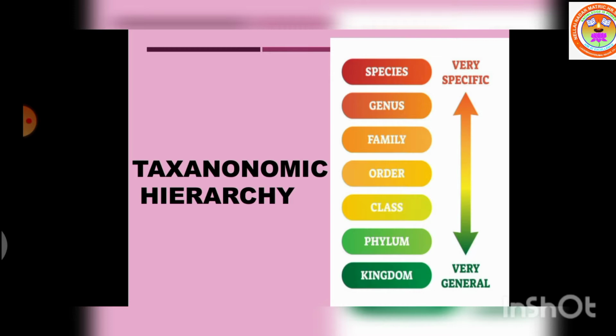Now let us see the various taxonomic categories of the taxonomical hierarchy.